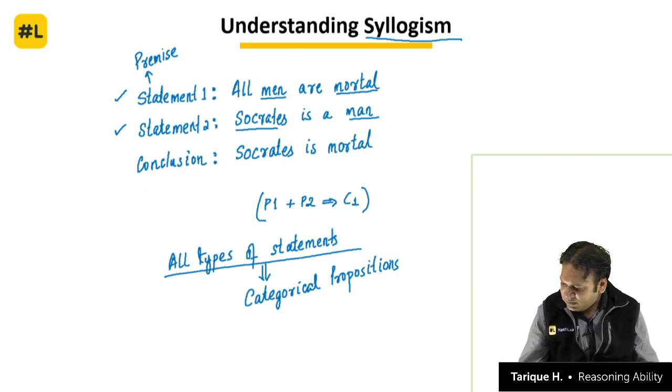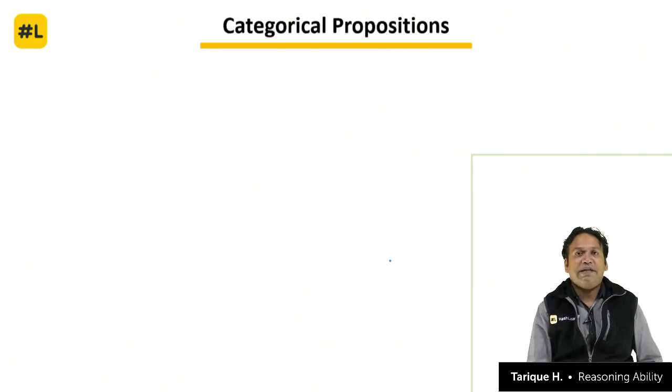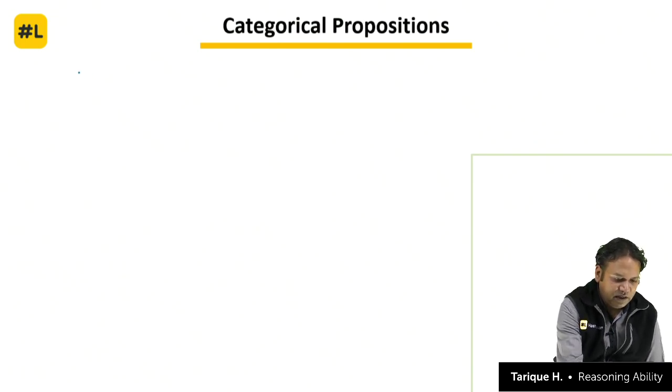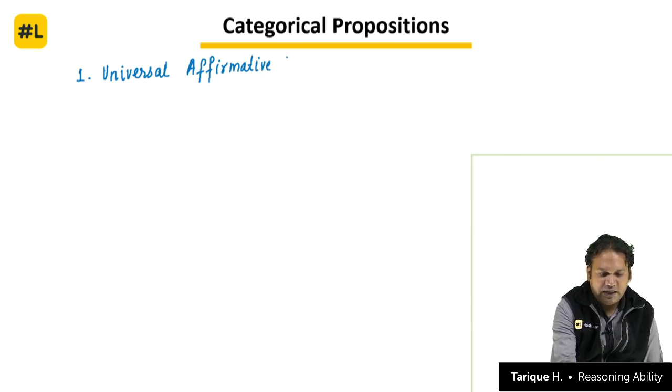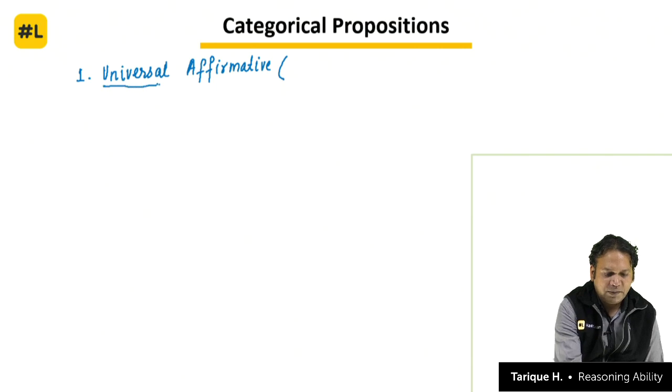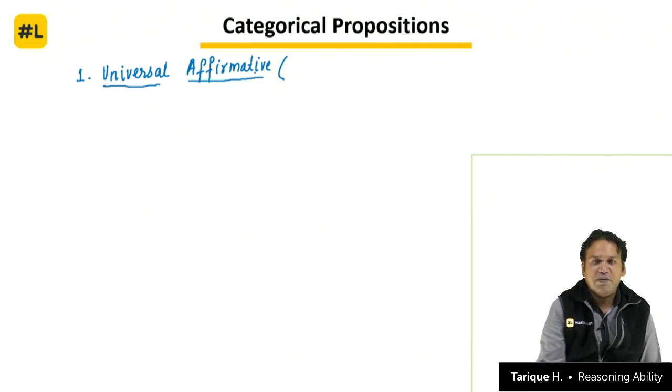Okay, all right. Let's start with the first categorical proposition. The first categorical proposition is what we call universal affirmative. We call it universal affirmative because it talks about the entire set, the entire universe, and affirmative because it gives you a positive statement.